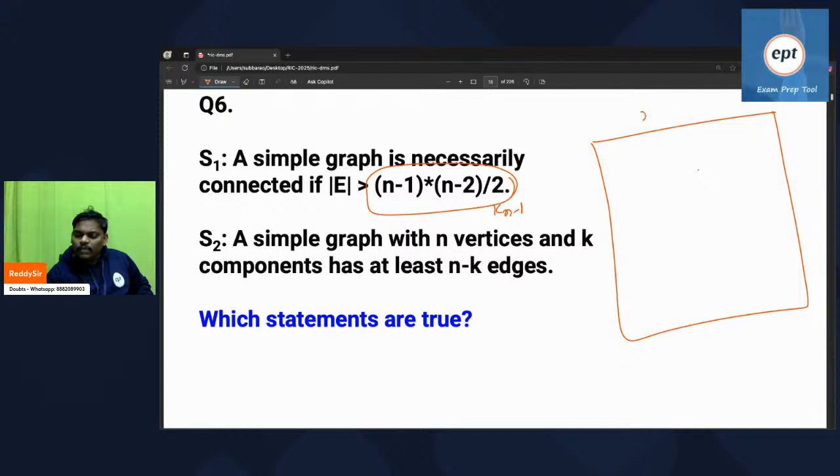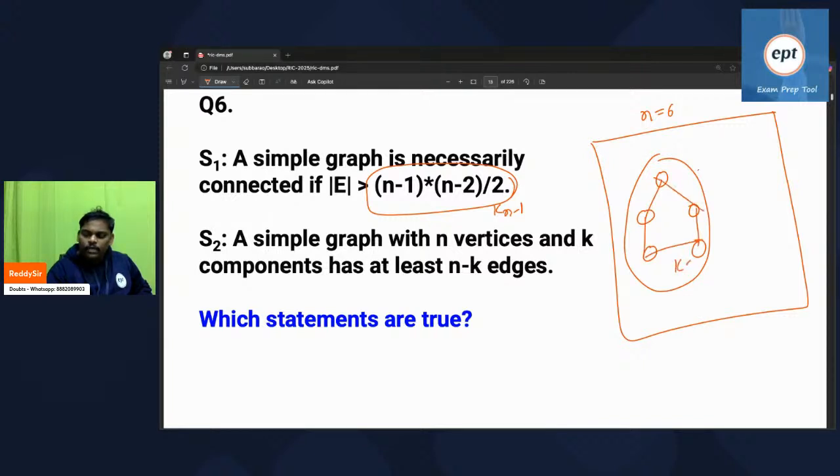Suppose we assume n value 6. Now I am taking 5 people here, so it is a K5. Here is one more vertex.